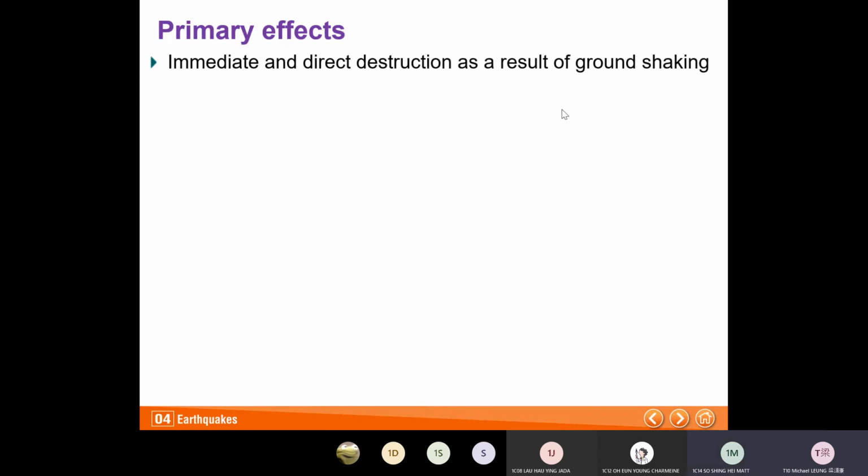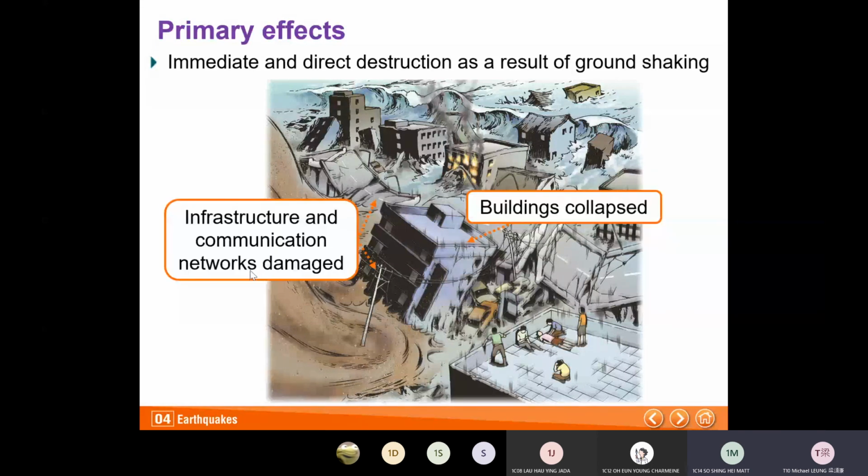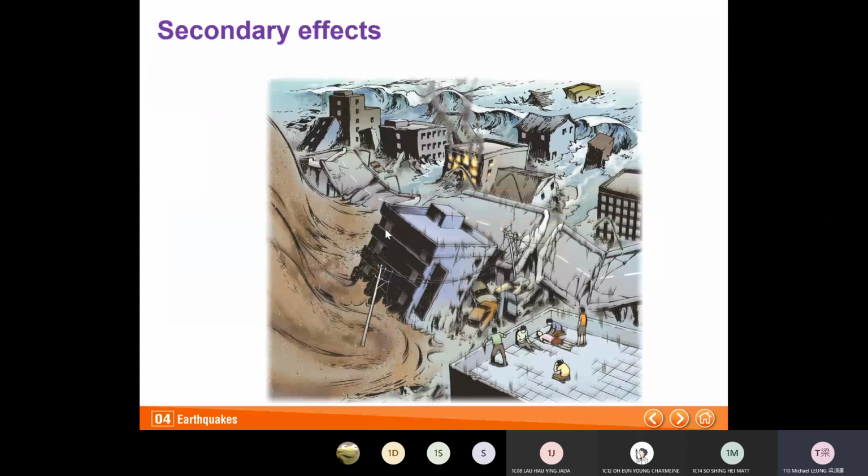Here you see the graph. Immediately the buildings collapsed, and infrastructure and communication networks were damaged. You see the pole here. And then aftershocks, 余震, cause further destruction. These are the primary effects.